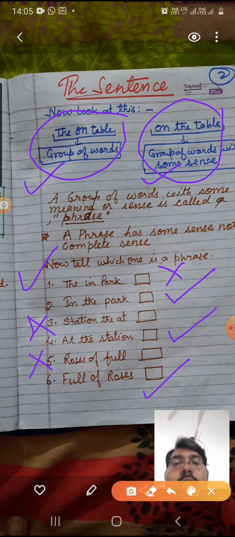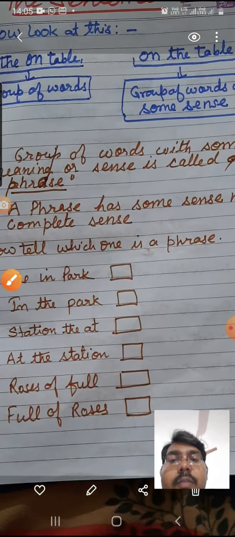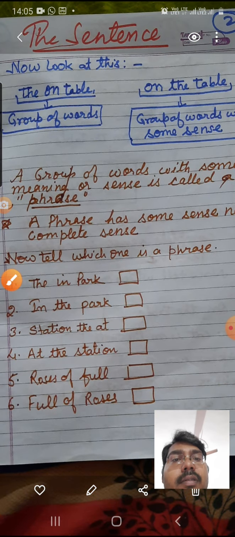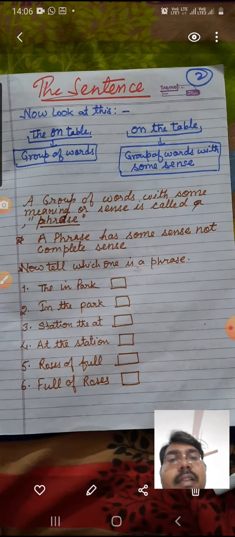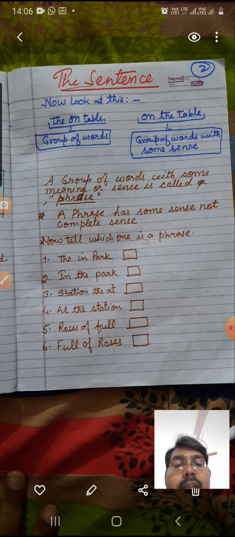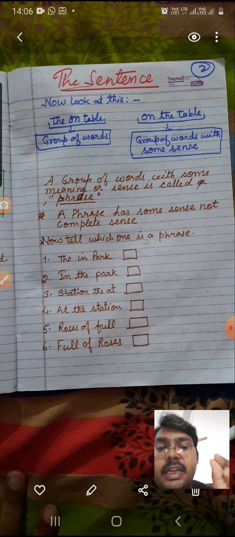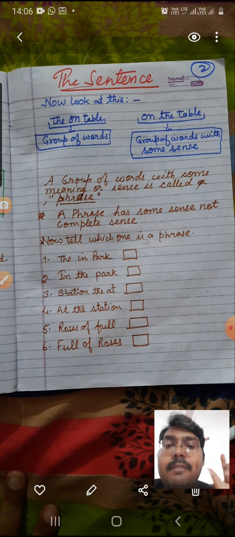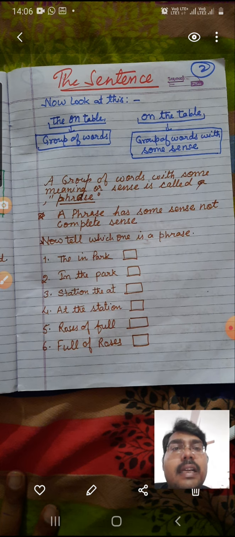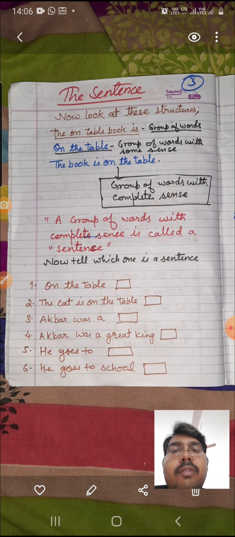You need to keep in mind that a group of words with some sense is a phrase. And note that a phrase has some sense but not the complete sense. A phrase is not having the complete sense. If a group of words has complete sense, then it will become a sentence, which we are going to study further.